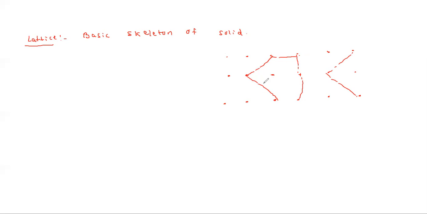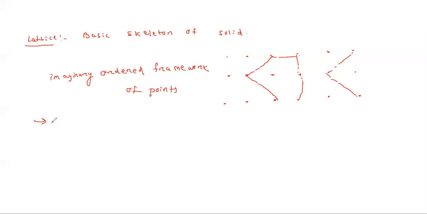So an infinite imaginary ordered arrangement framework of points. Basically, these points are imaginary, so we can say that this is an imaginary ordered framework of the points.